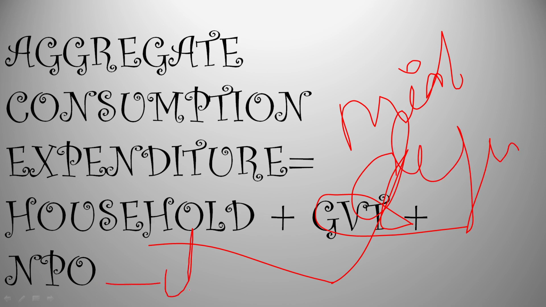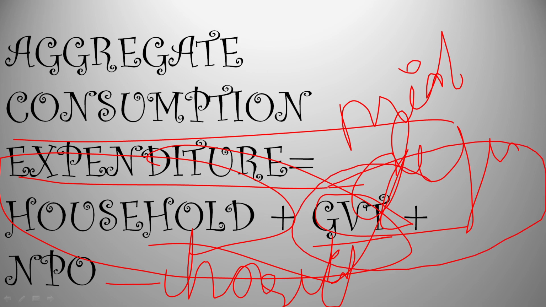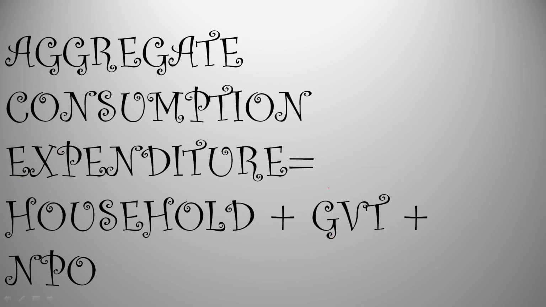For charity, of course, like temples, NGOs, so they buy goods for charity. So the entire consumption expenditure in an economy, these three institutions or people, they buy goods and they buy it for the various purposes that we've just discussed.